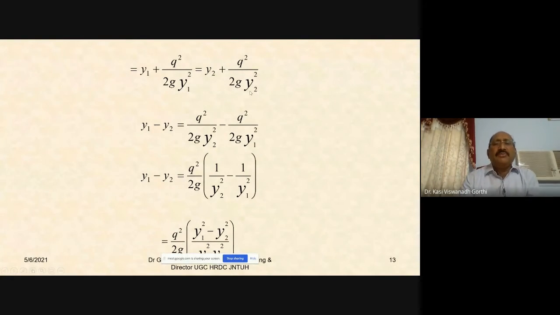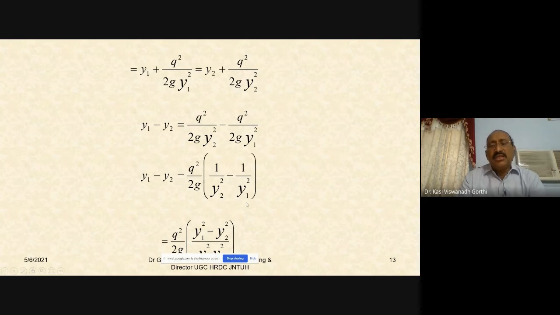Now take this Y2 to this side. Y1 minus Y2 will be equal to Q square by 2G into 1 by Y2 square minus Q square by 2G into 1 by Y1 square. Q square by 2G may be taken out common. So Y1 minus Y2 is equal to Q square by 2G into 1 by Y2 square minus 1 by Y1 square.